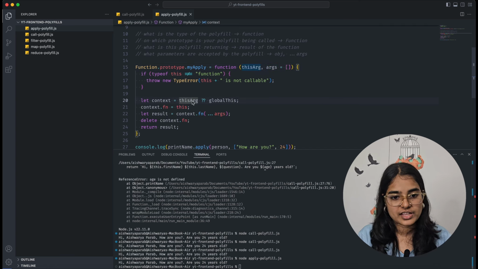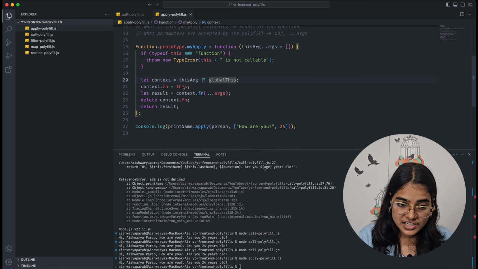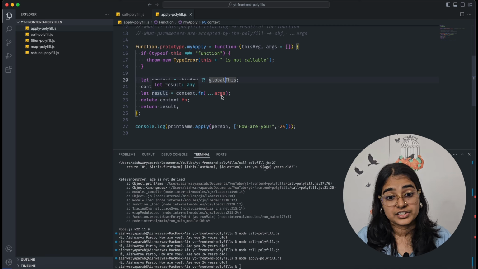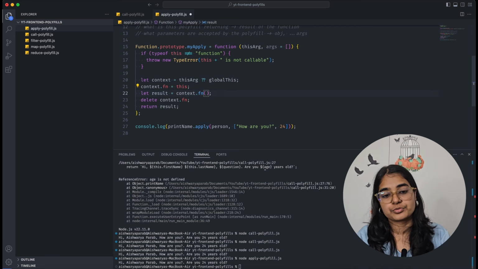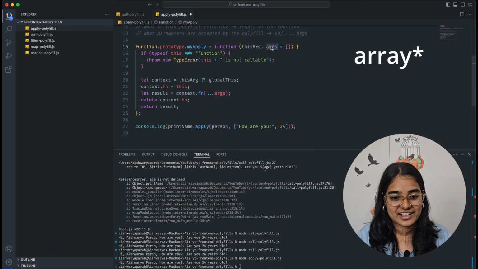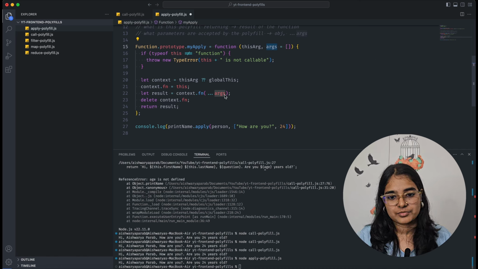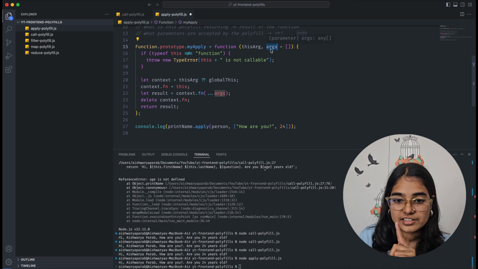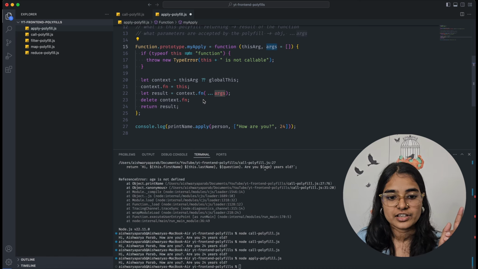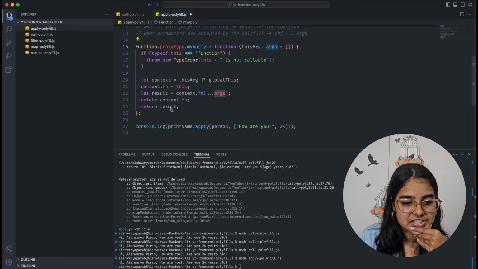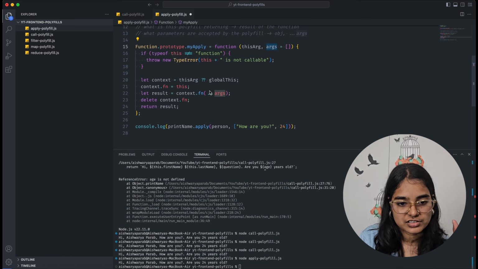If this arg is not there, then globalThis. I will still attach the function to the object. I will still get the result. Here instead of spreading args, what will I do? I think I will spread args. Yeah, args is an array, right? So I will spread args here as well. I hope this is clear. I hope you know how spread operator is used. Args is an array, so I will still spread args. When I spread here, the function will get each parameter one by one, and then I'm returning the result. So I feel this will work for apply. I will run this and check.